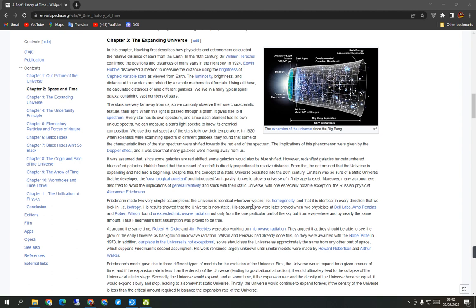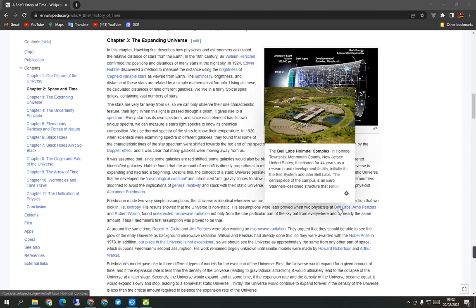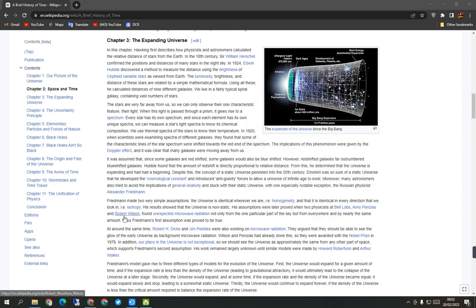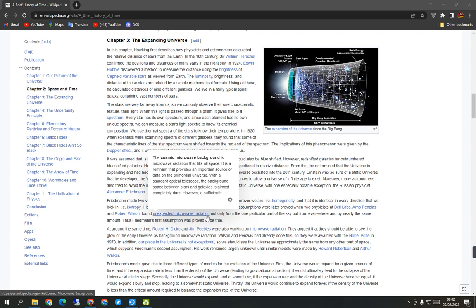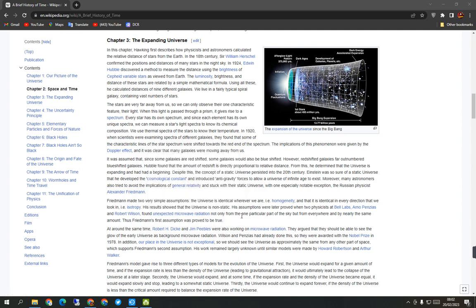His assumption was later proved when two physicists at Bell Labs, Arno Penzias and Robert Wilson, found unexpected microwave radiation, not only from one particular part of the sky, but from everywhere, and nearly the same amount. Thus, Friedman's first assumption was proved to be true.